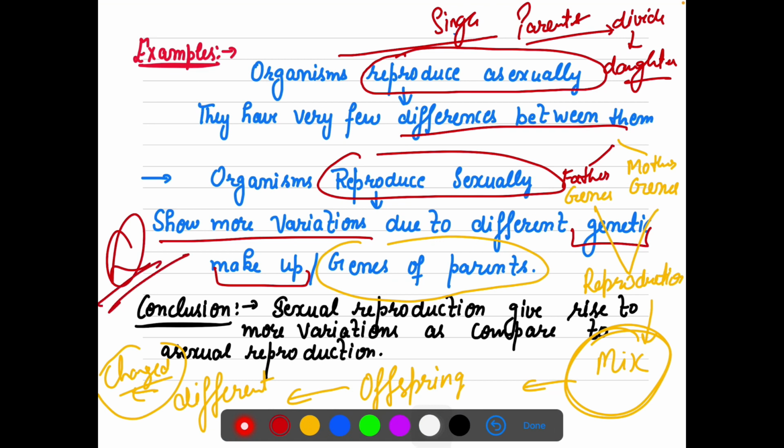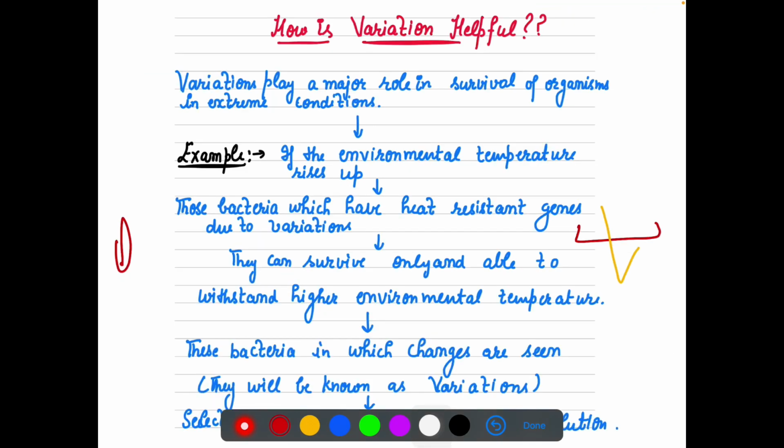This question comes in exams: why are there more chances of variation in sexual reproduction? A very direct reason is that two parents are involved, there is a mixing of two genetic makeups, two different types of genes, so definitely there will be more variation as compared to asexual reproduction. But how are these variations helpful?